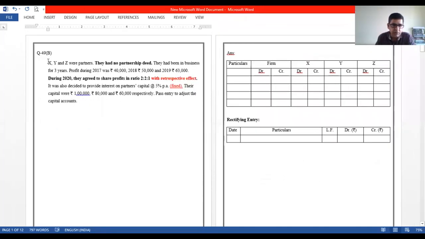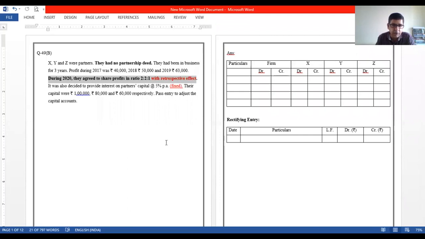Okay, let us read the question. X, Y, Z were partners. They had no partnership deed. Okay, this is something very important. They had no partnership deed. They had been in business for 3 years. Profit during 2017, 18 and 19 is given to us as 40, 50 and 63. During 2020, they agreed to share the profits in the ratio of 2:1 with retrospective effect.